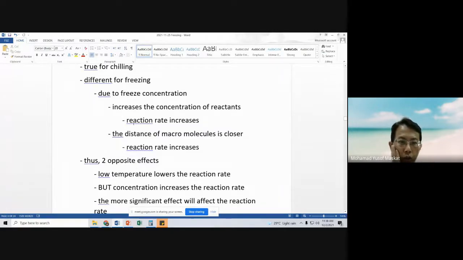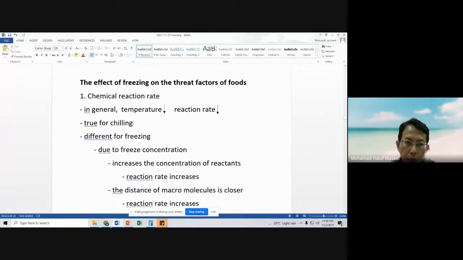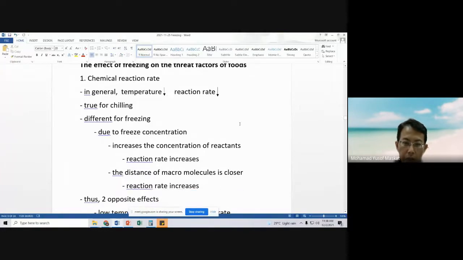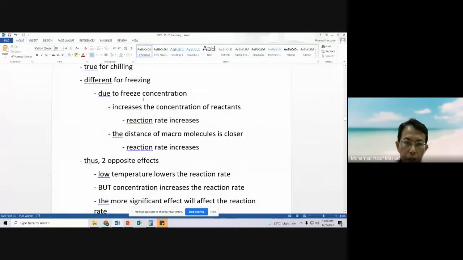For freezing, we will still see the same effect, where in general, a reduction in temperature will result in the reduction of chemical reaction rates. However, it is due to freeze concentration. Now when there is a higher concentration, of course there will be a higher rate of reaction.